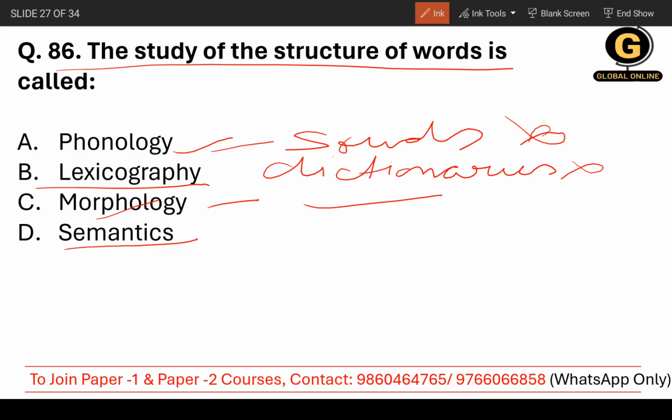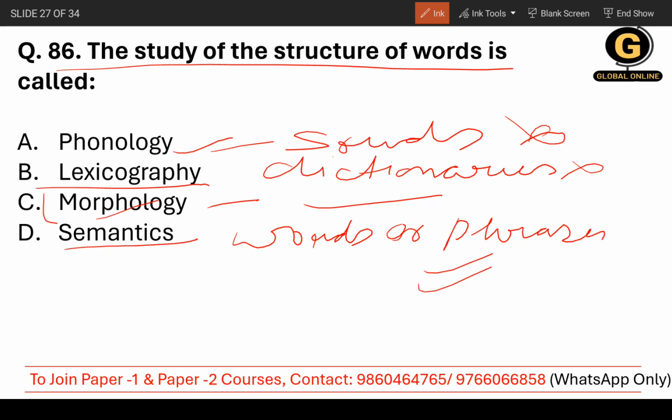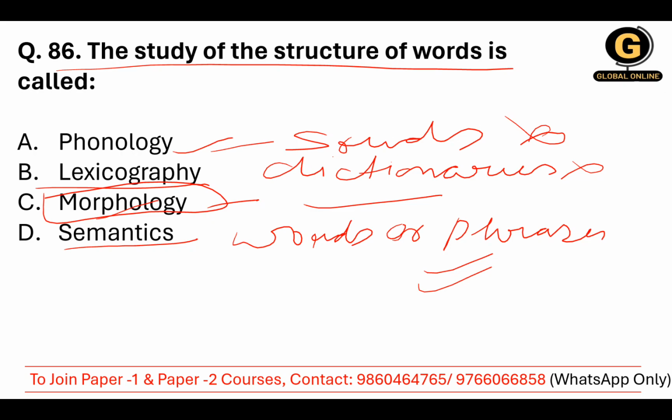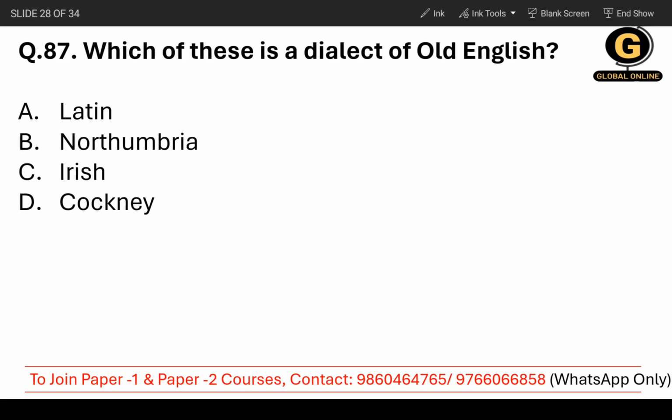Semantics stands for the study of the meanings of words or phrases. So the correct answer is morphology. At the background there is music going on, just ignore it. Now moving on to question number 87.